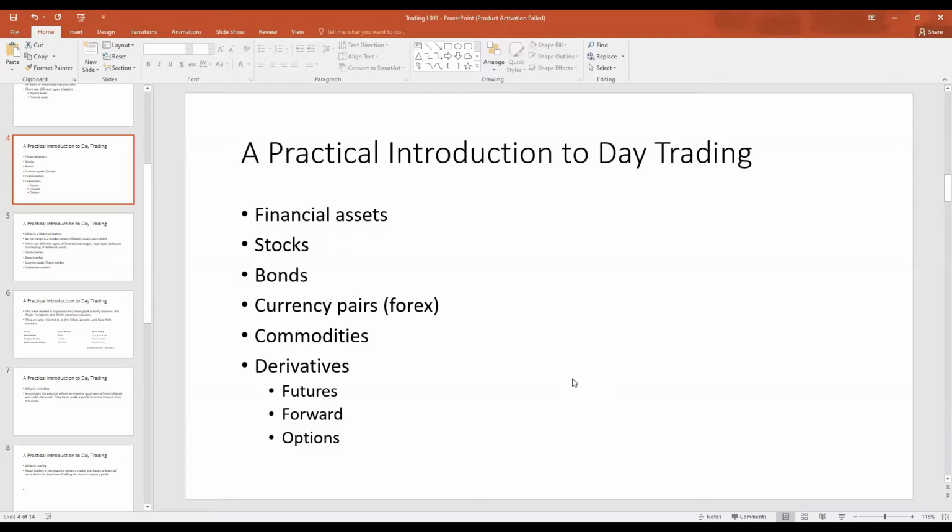Another type of financial asset is a commodity. There are many types of commodities. There are agricultural commodities, there are metal commodities, there are energy commodities. Agricultural commodities refer to primary agricultural products. For example, wheat, sugar, corn. These are examples of agricultural commodities.